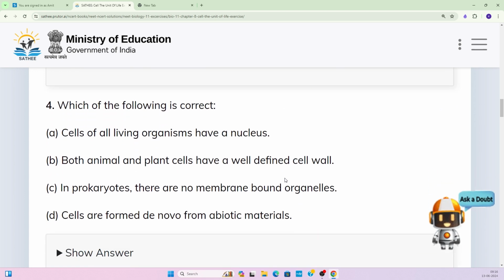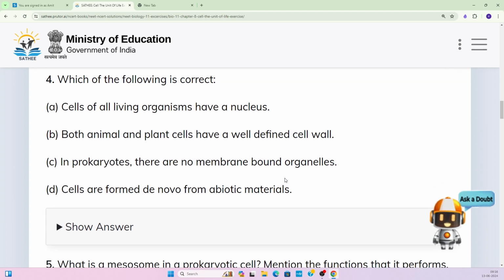Now moving to the next question. Which of the following is correct? There are four different statements. One statement is correct, whereas the three are incorrect. You have to choose the correct one. So let us read the statements first. A, cells of all living organisms have a nucleus.